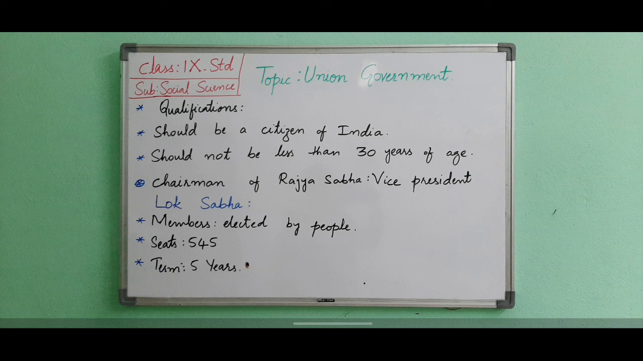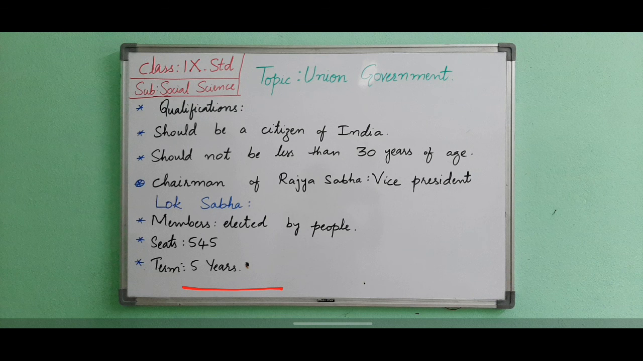Now here we will see the term of office. The Lok Sabha members are elected for a term of 5 years. However, on the recommendation of the Prime Minister, the President may dissolve the Lok Sabha. During emergencies, the term may be extended for 1 year.